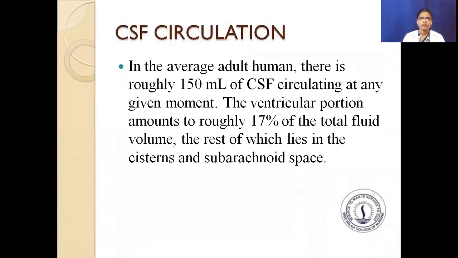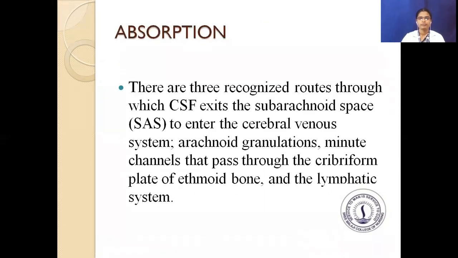In the average adult human, there is roughly 150 ml of CSF circulating at any given moment. The ventricular portion amounts to roughly 17% of the total fluid volume, the rest of which lies in the cisterns and subarachnoid spaces. Next, we can see the absorption.